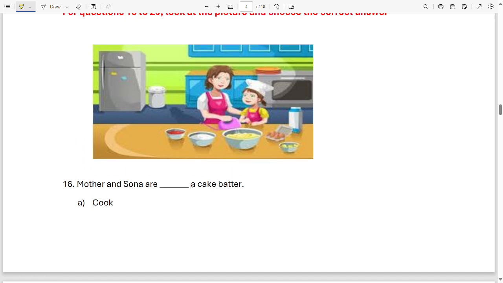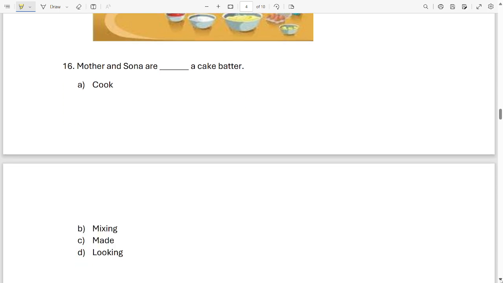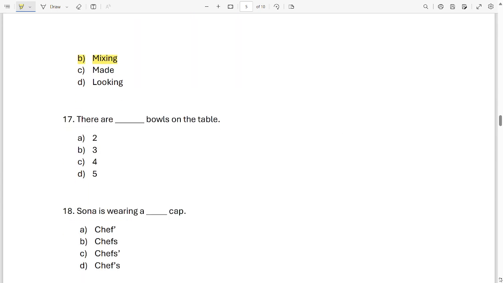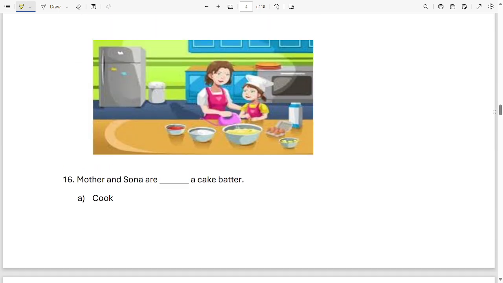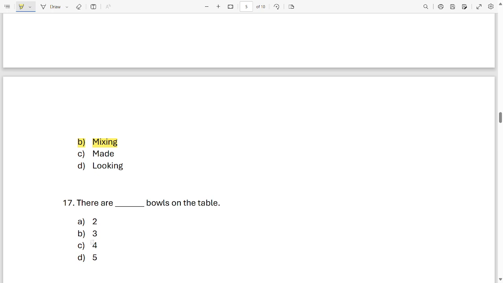The mother and Sona are dash a cake batter. What are they doing? Cook, mixing, made, looking. What are they doing? They are mixing. Option B. The cake batter. Okay, there are dash bowls in the table. Let's see how many bowls are there in the table. How many bowls are there? 1, 2, 3, 4. 4 bowls? Or how many bowls? Look carefully. It is 4 bowls. Option C.